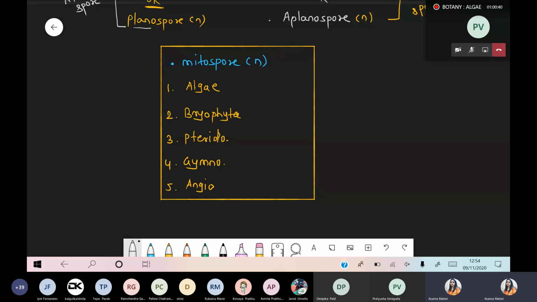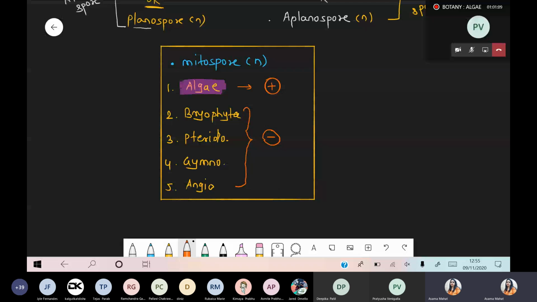So now, where are the mitospores present? Only and only in case of algae, there is a presence of this typical type of mitospore. But when you compare this point with bryo, pterido, gymno, angio, such type of mitospore is totally absent. Means asexual mode of reproduction is absent.